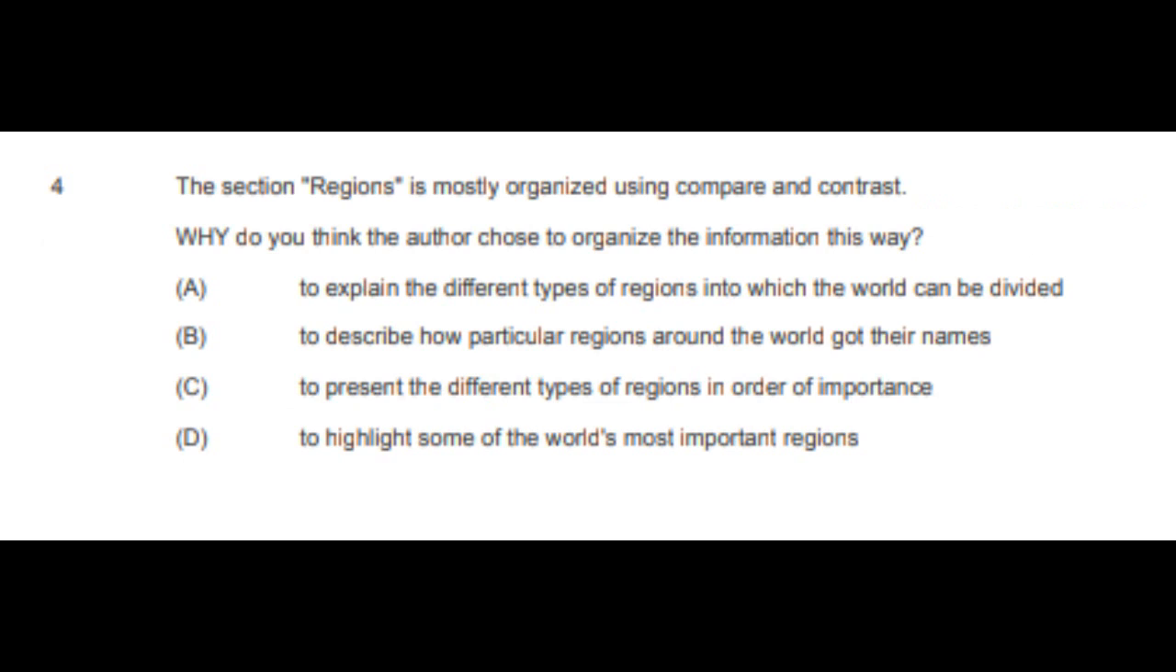Question 4. The section Regions is mostly organized using compare and contrast. Why do you think the author chose to organize the information this way? A. To explain the different types of regions into which the world can be divided. B. To describe how particular regions around the world got their names. C. To present the different types of regions in order of importance. D. To highlight some of the world's most important regions.